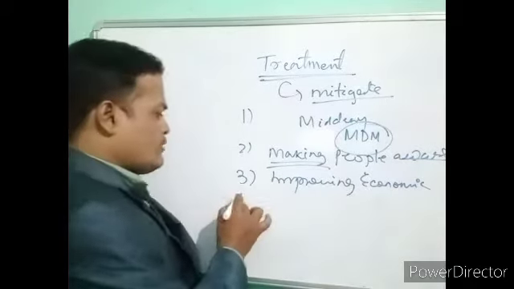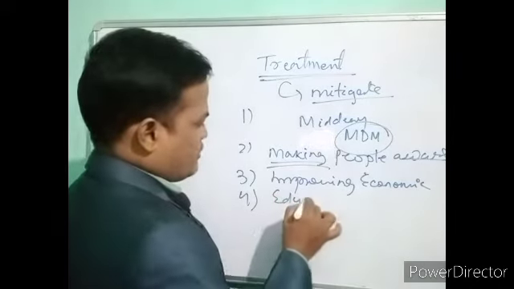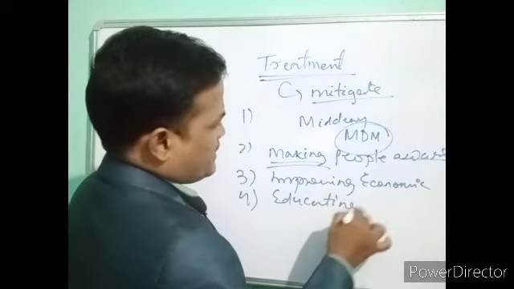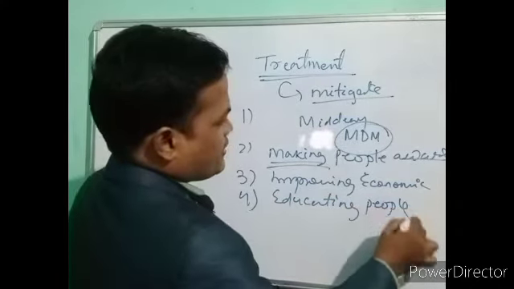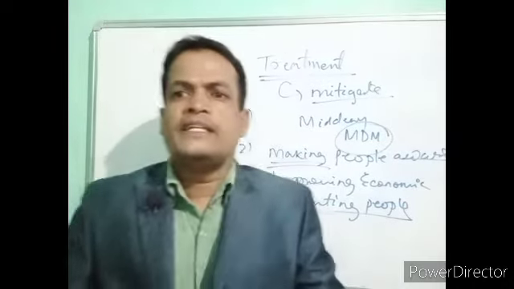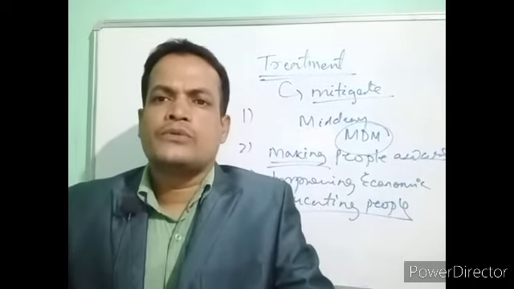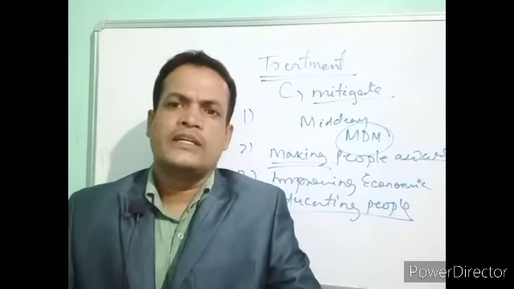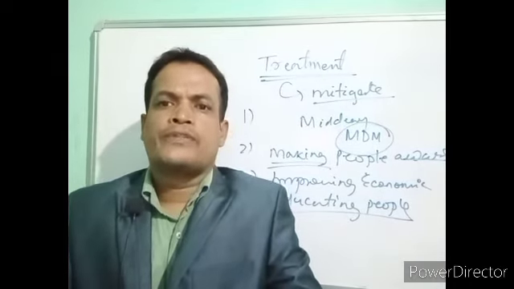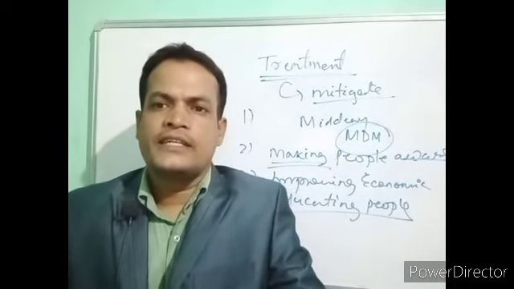Next, educating people. What do we mean by educating people? It means providing this in the school syllabus, school curriculum and college syllabus, so that they can read and educate their families directly or indirectly.